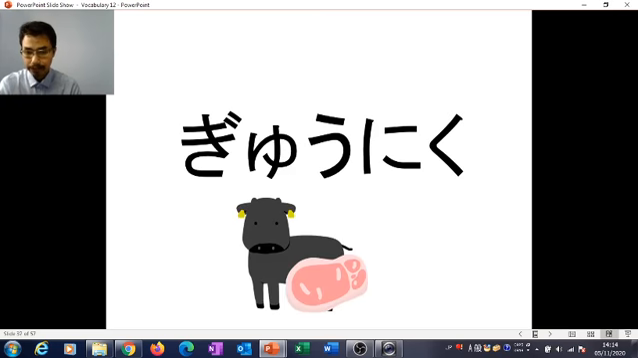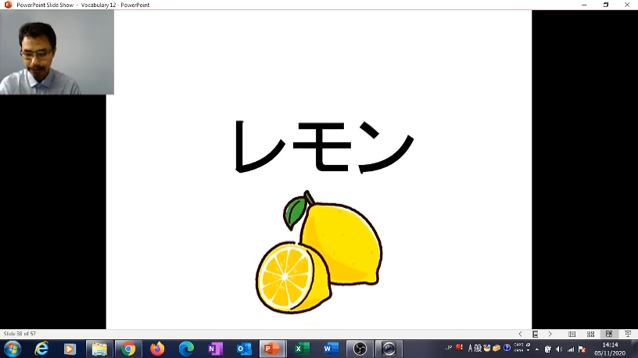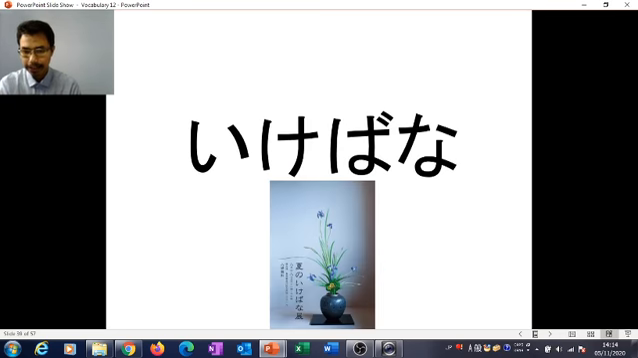Gyuniku is beef. And then remon is lemon, the right pronunciation, remon. Ikebana, I'm not sure how many of you know about this one. The translation is flower arrangement. This is one of the traditional cultures in Japan. They collect the grass or flowers outside the home, bring them home and arrange them so that they look very nice. This is one of the arts in Japan, ikebana.